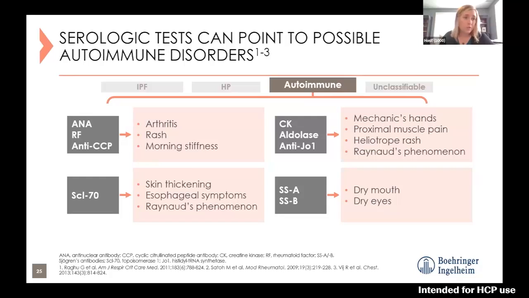For example, an ANA or rheumatoid factor might be someone who has arthritis, rashes, morning stiffness. Some of the Sjogren's antibodies, the SSA and SSB, might be someone who has dry mouth, dry eyes. Commonly Raynaud's phenomenon is seen, where they have poor circulation in the fingers that turn white, sometimes purple, and can get digital ulceration. So really a lot to be looking for in these patients.